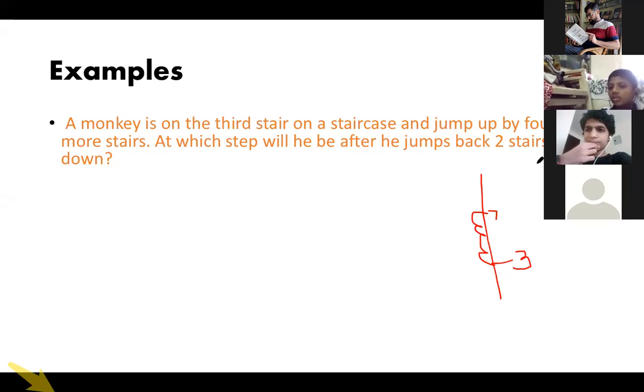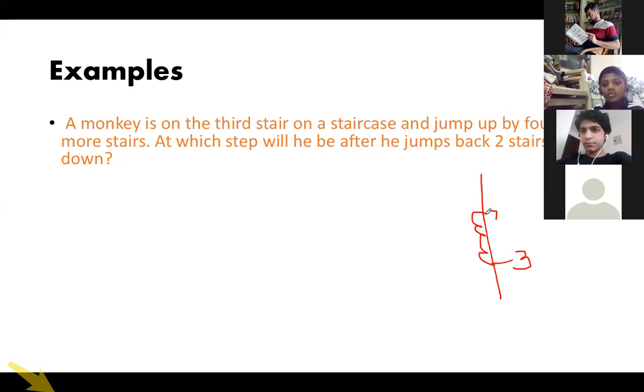He will reach on the 5th stair. Answer you are telling me? Who is telling? Yes, ma'am. Munib. Okay, final answer. Let us check the answer. I'll do it here and see. 5 will be the answer. 5th stair. Okay, so how will you do?